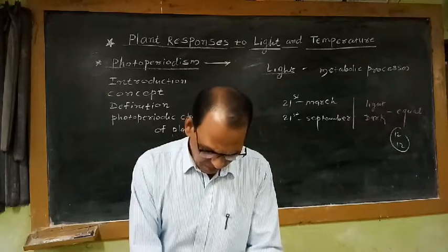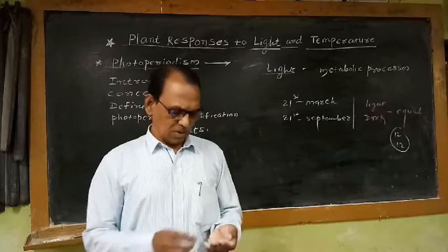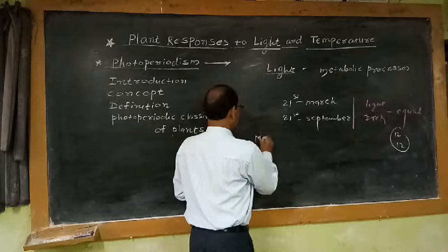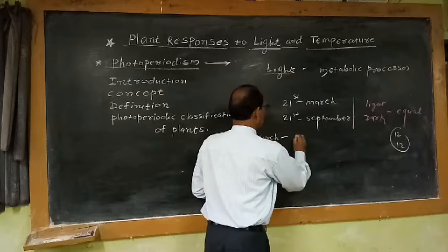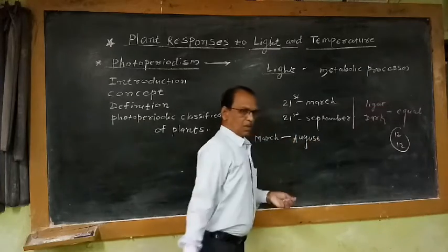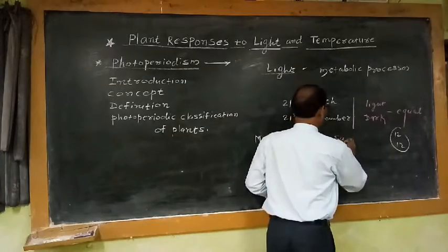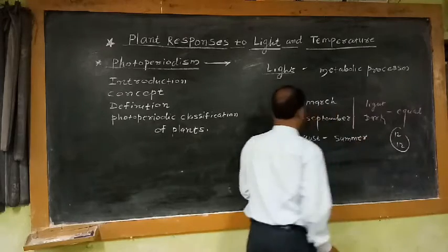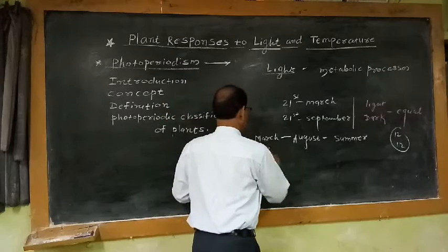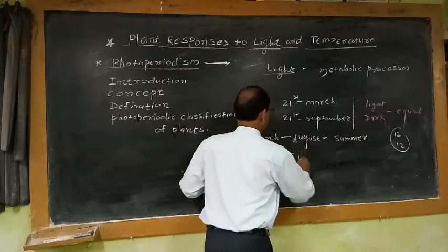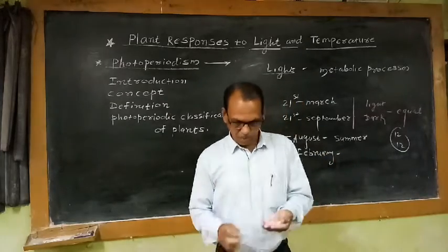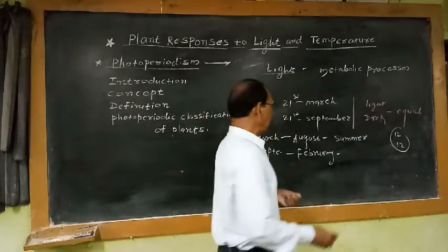That means in our hemisphere there are generally 2 seasons: from March to August, there is a summer, and from September to February, there is a winter season.